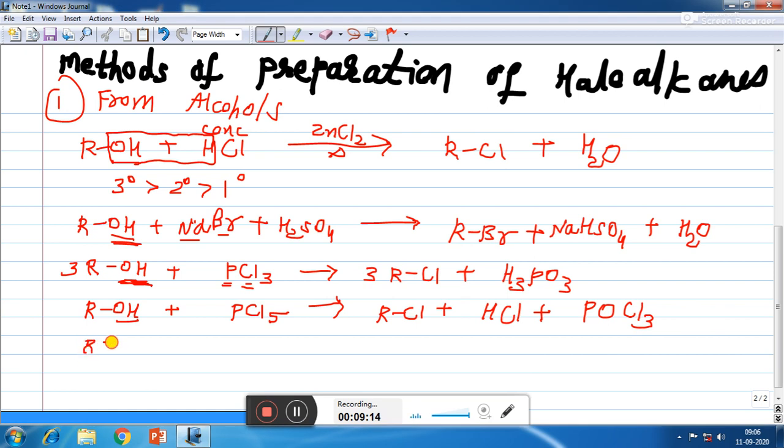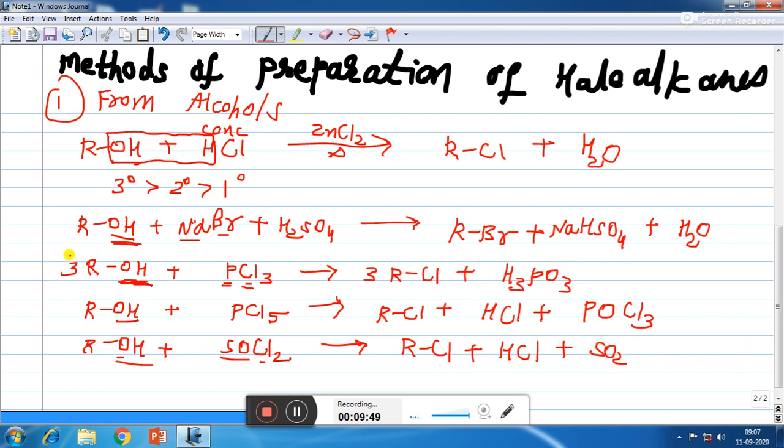Thereafter, if alcohol is treated with SOCl2, that is called thionyl chloride. For sulfur, the word is thio, so that's why SOCl2 is called thionyl chloride. Then in that case, out of 2 Cl, 1 Cl will replace OH to form RCl. Second Cl will go with H to form HCl. And now we are remaining with S and O, that is SO2.